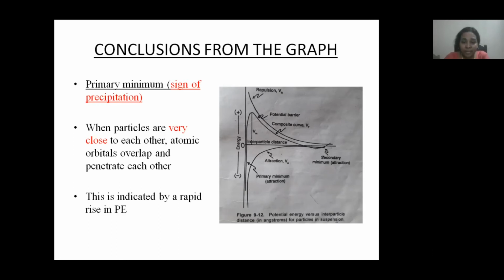Here you can see the primary minimum. Here two particles are present very close to each other. The distance between the two particles is very small. One particle is present here and the other particle is present here. So the distance between these two particles is small. Because of this, atomic orbitals overlap and penetrate each other. That leads to precipitation. That is the primary minimum.